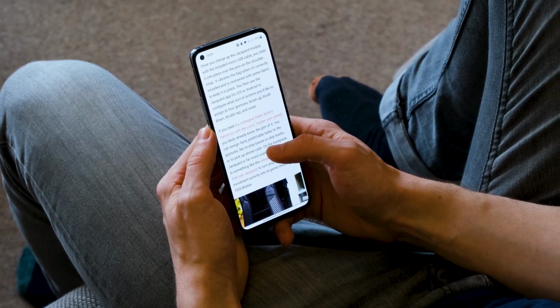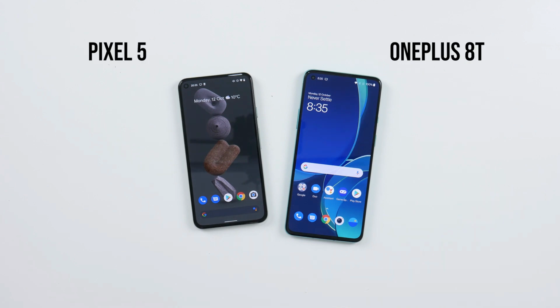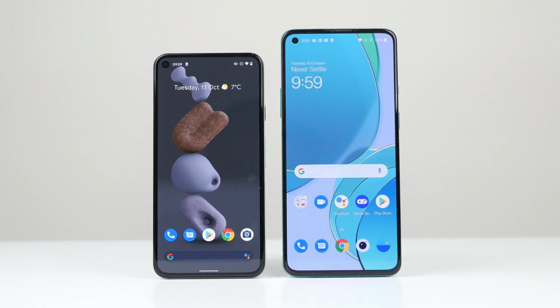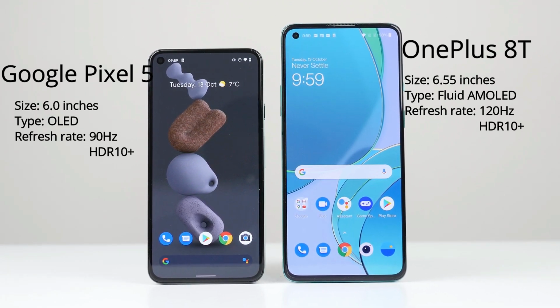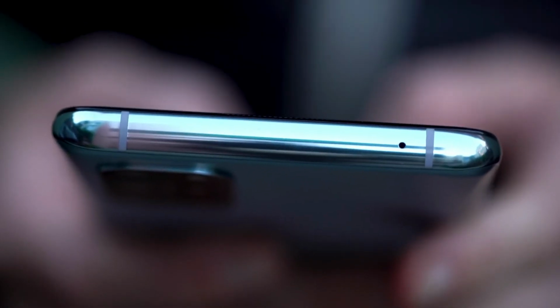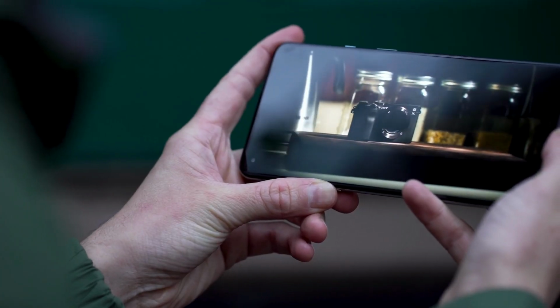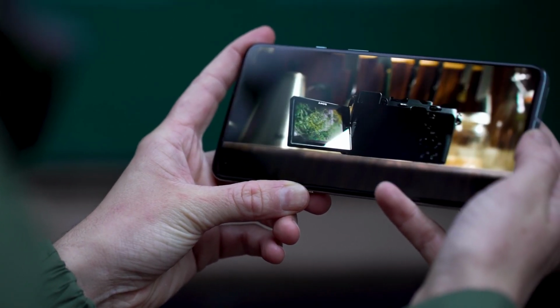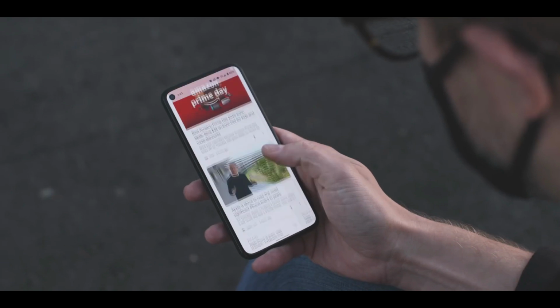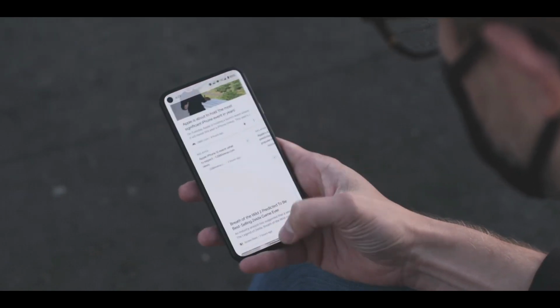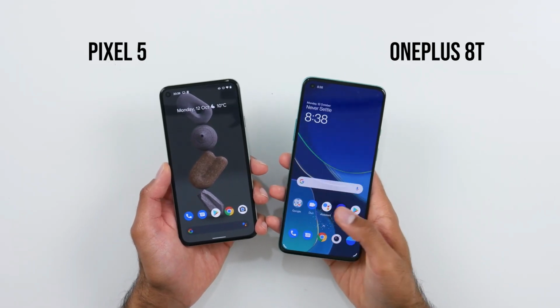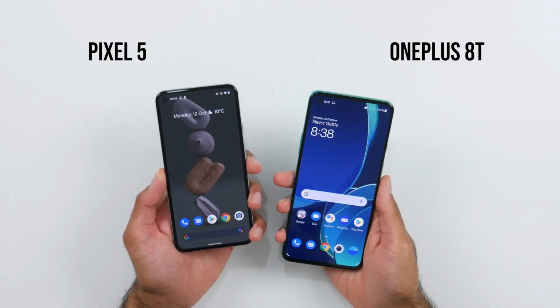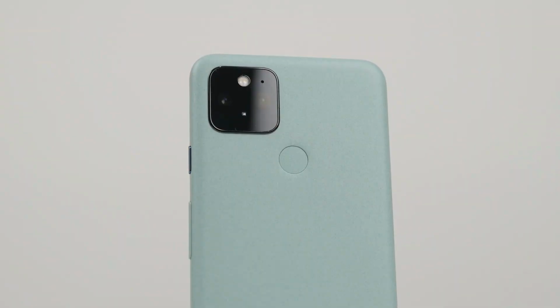compared to Pixel. Now the last major difference between these two devices is screen size. OnePlus 8T does have a large 6.5-inch display versus the 6-inch display of Pixel 5. Those who do lots of browsing and consume lots of media will prefer OnePlus 8T compared to Pixel. So overall OnePlus 8T is better than Pixel. But the advantage of having a compact design is that it is much easier to hold and use with one hand. Now while we are on display, let's talk about the fingerprint scanner as well. OnePlus 8T does have an in-display fingerprint scanner, whereas Pixel actually has a fingerprint scanner towards the back.